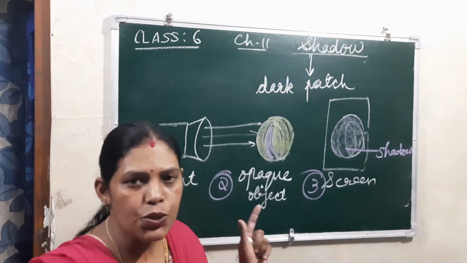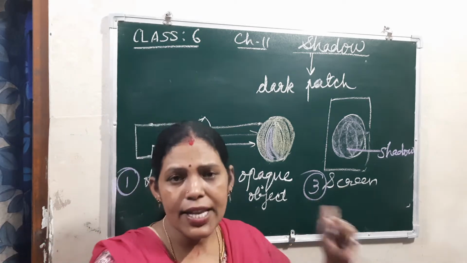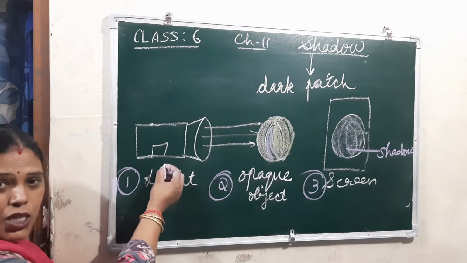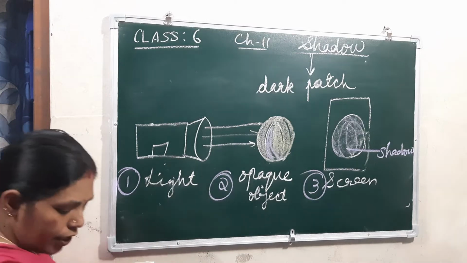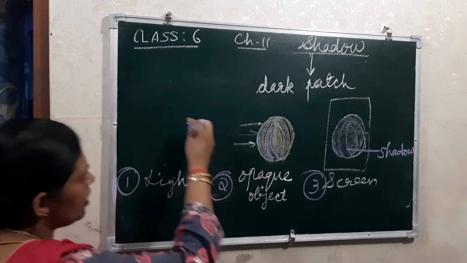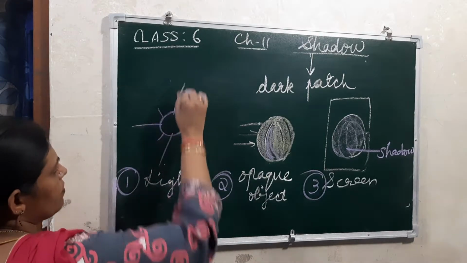Understood? Now children, see here, the screen naturally is also there, right? If this is the artificial source of light, and if I am drawing here the sunlight, it is the natural source of light, right?